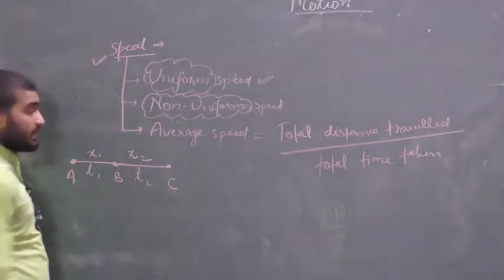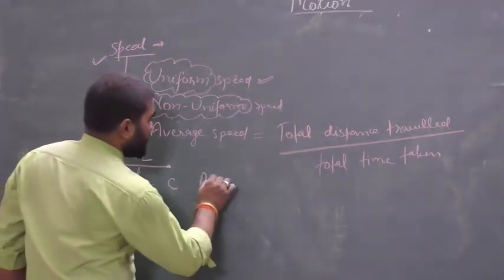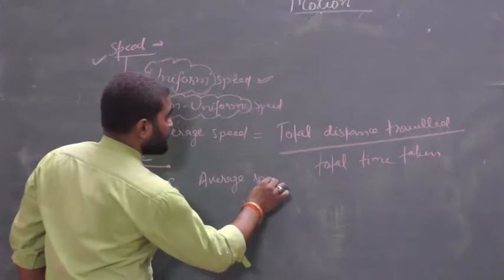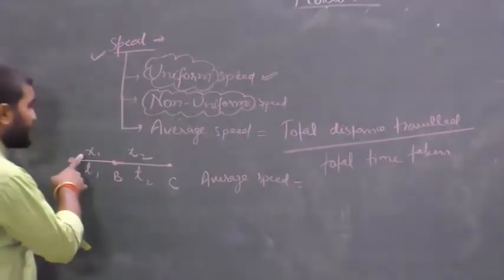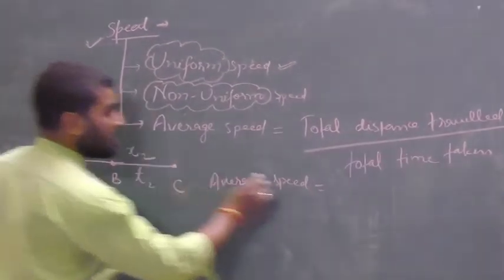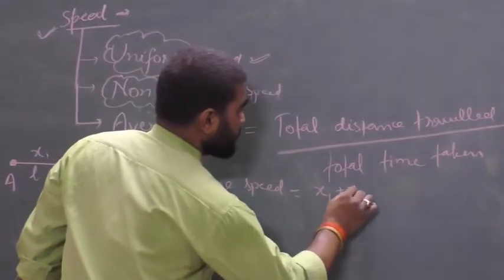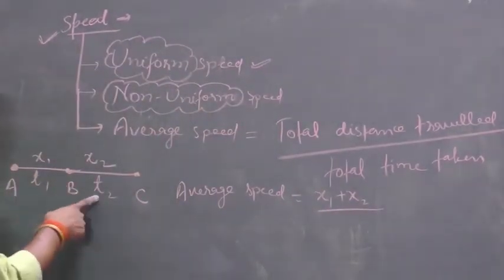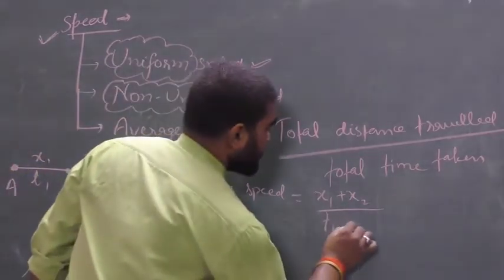So here the average speed will be equal to total distance traveled, means x1 plus x2, divided by total time taken, means t1 plus t2.